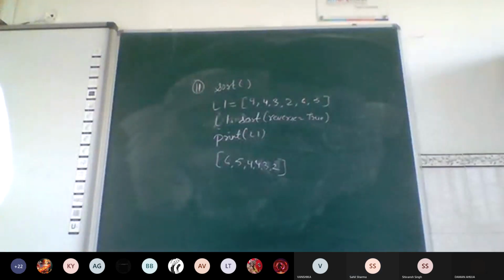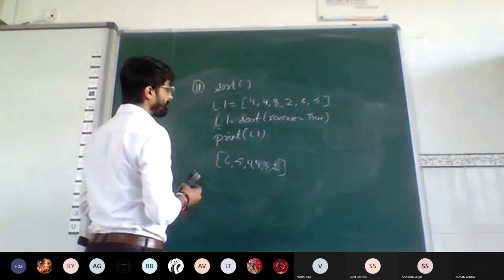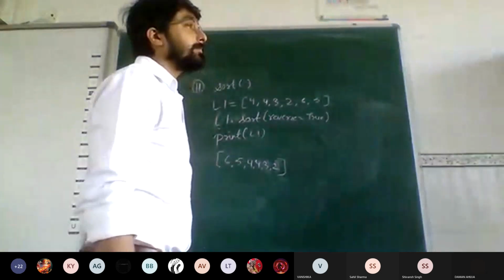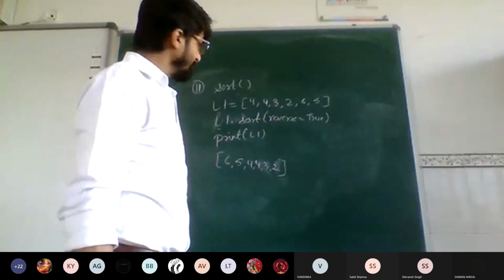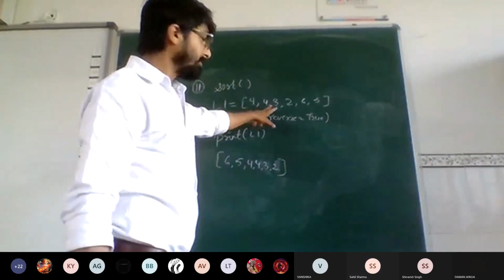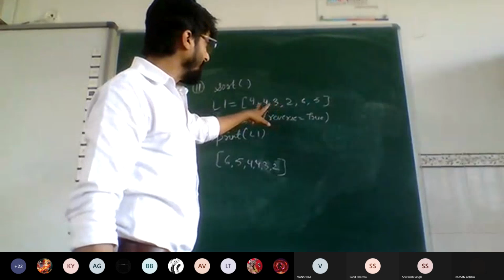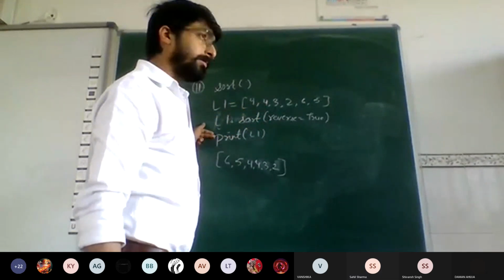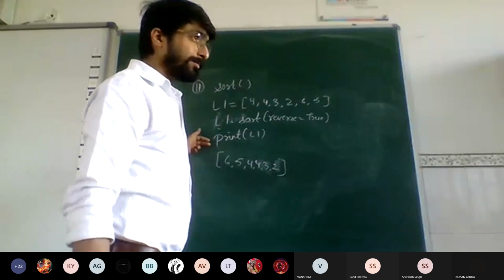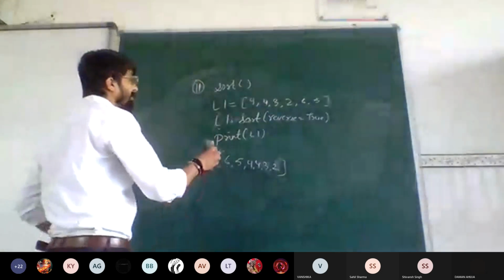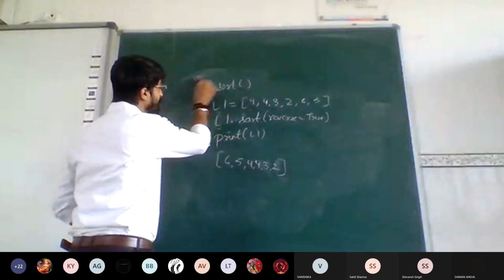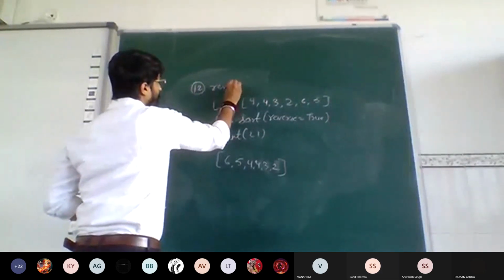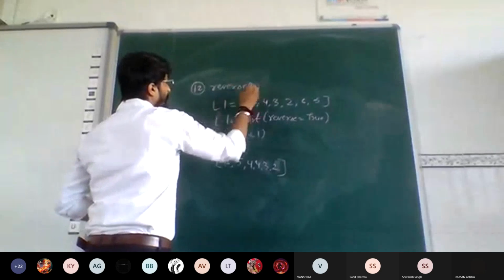But if you don't write anything, by default it will sort in ascending order. It will not show an error. Next function: reverse.